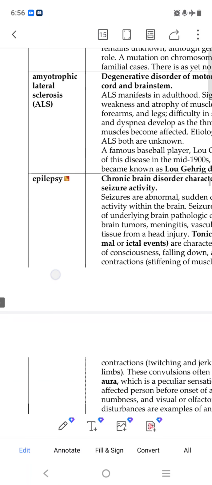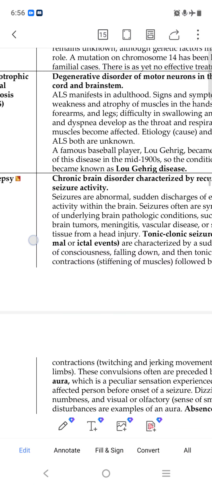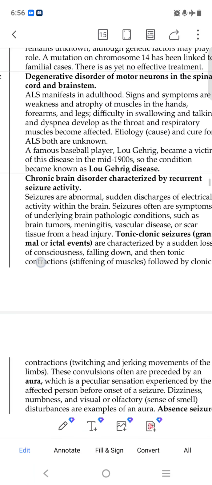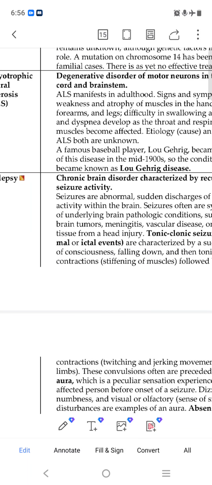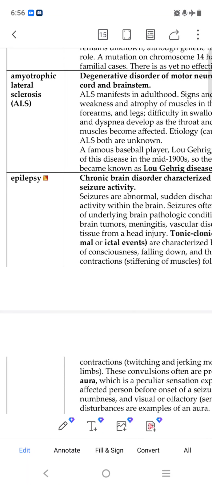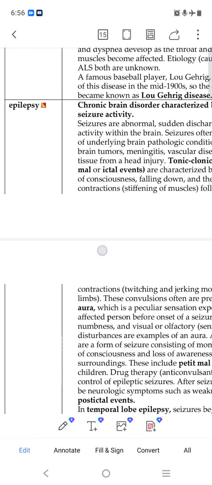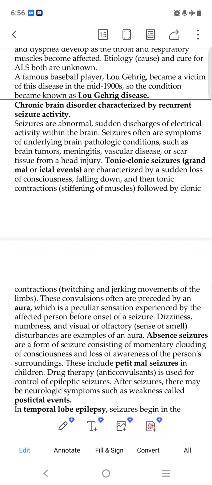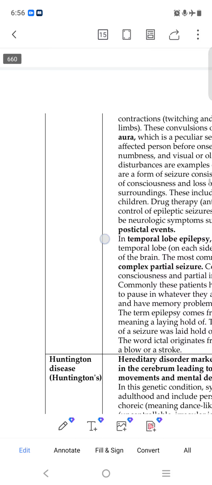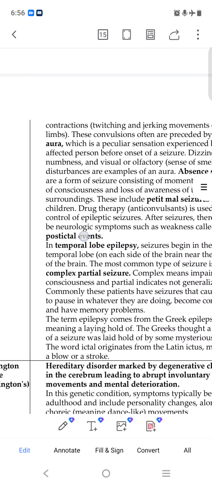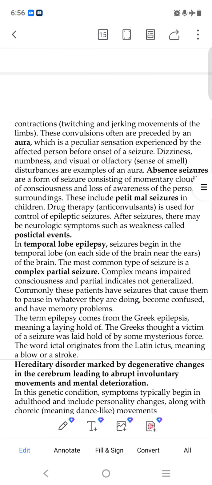Epilepsy is a chronic brain disorder characterized by recurrent seizures. We know that in chronic seizure there is a postictal event. It is a disorder that happens in our brain and the body responds to it, reacting due to this reason.